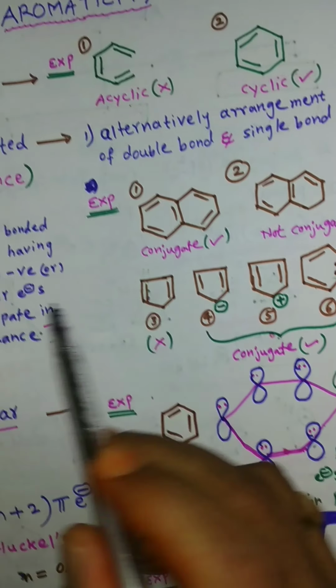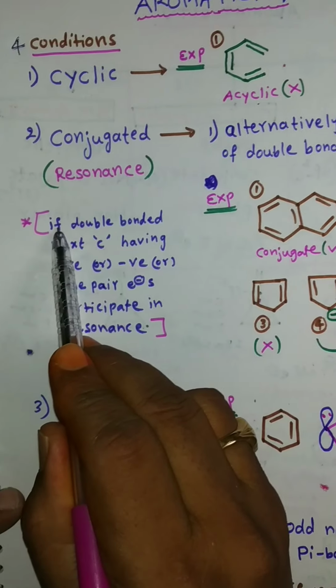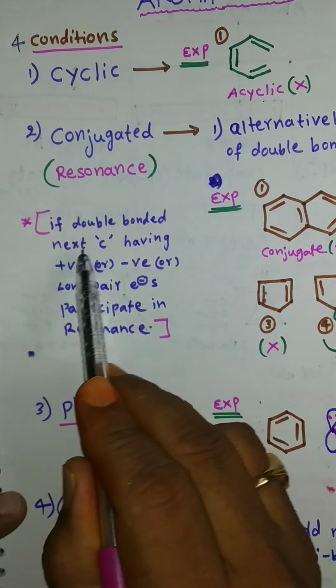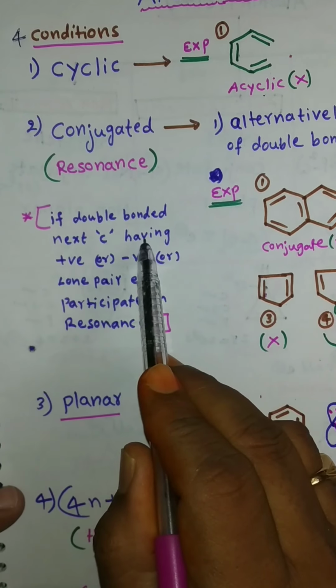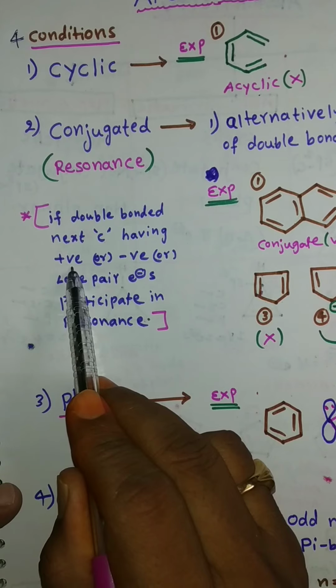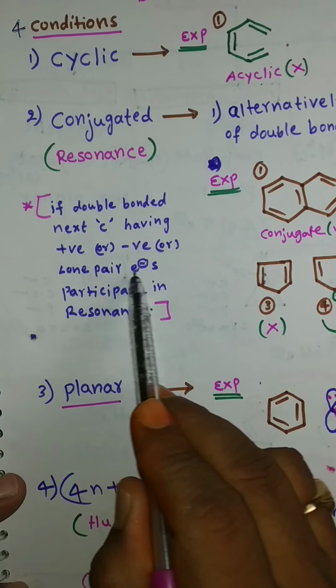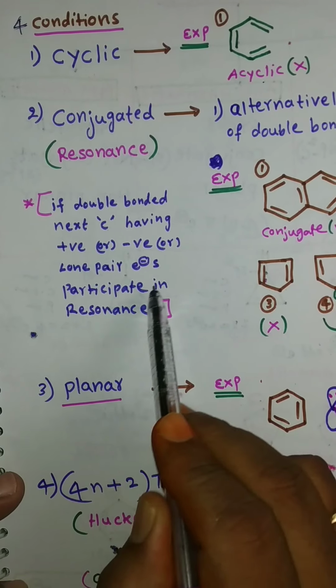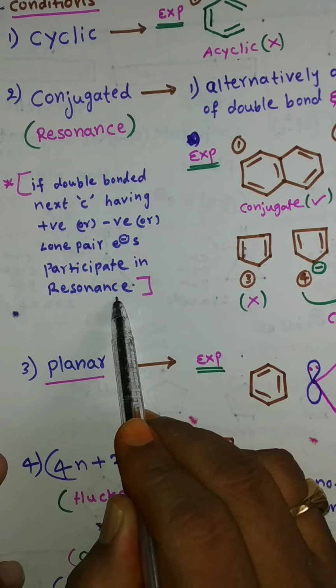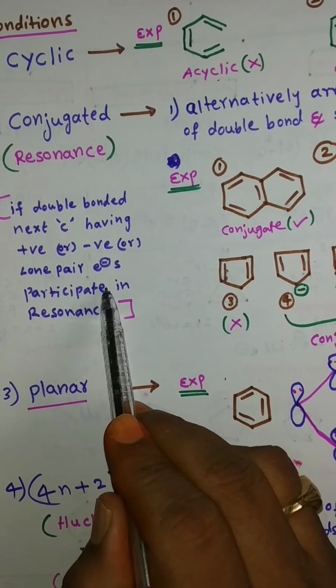And if the carbon next to the double bond has positive charge or negative charge or lone pair electrons that participate in resonance, so these are also conjugated systems.